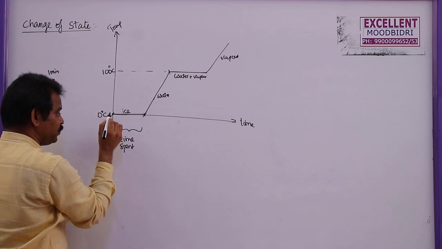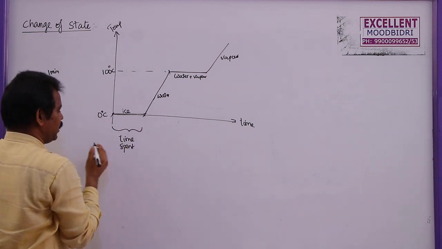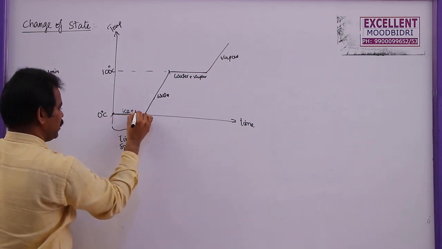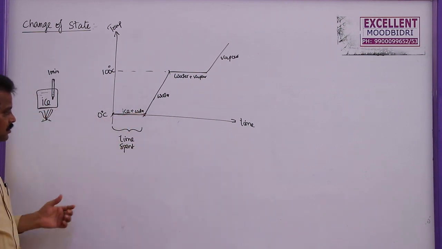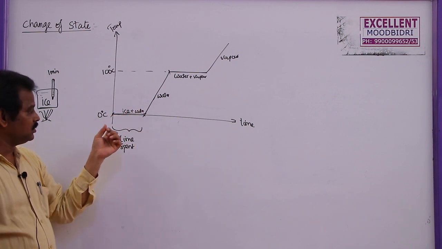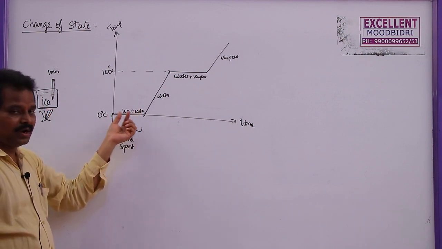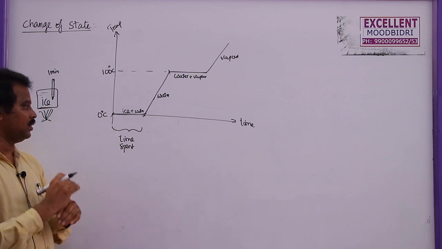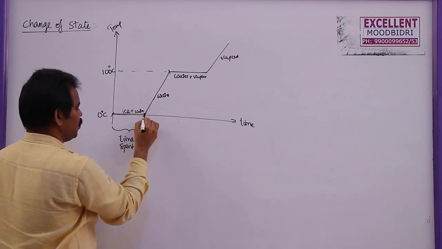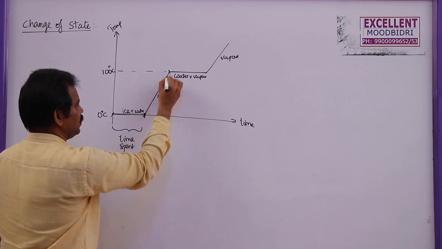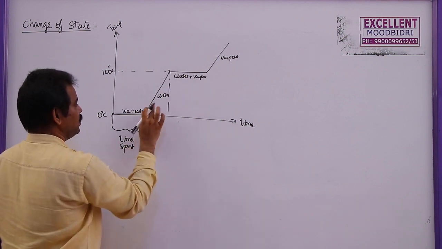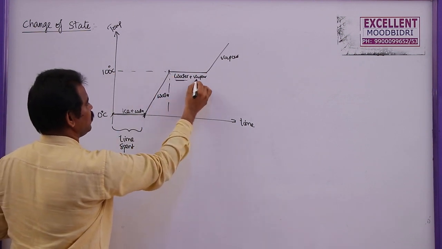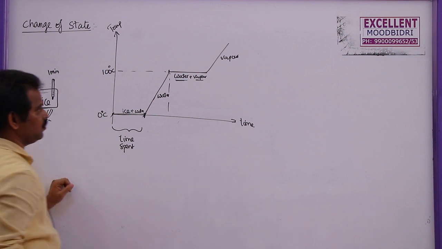But it is found that at 0 degrees centigrade, some part of the ice converts into water. So I have to write ice plus water. That means at 0 degrees Celsius, we will have both ice and water. That means slowly ice converts into water. Then from above 0 degrees Celsius up to 100 degrees Celsius, we will have only water. At 100 degrees, water slowly converts into vapor.